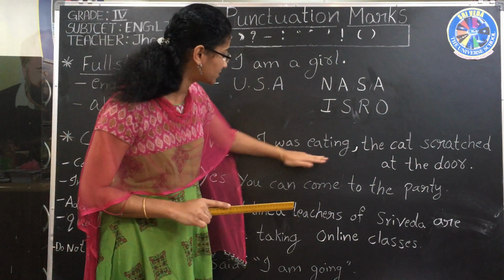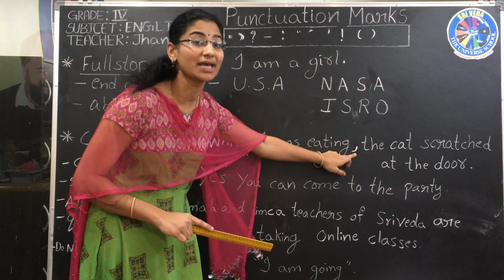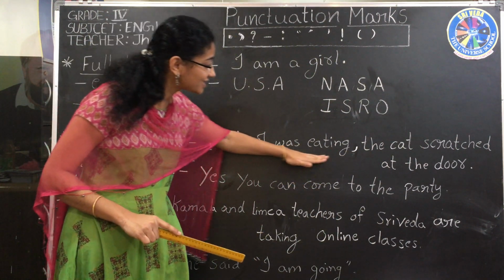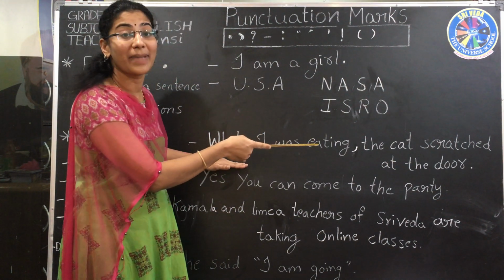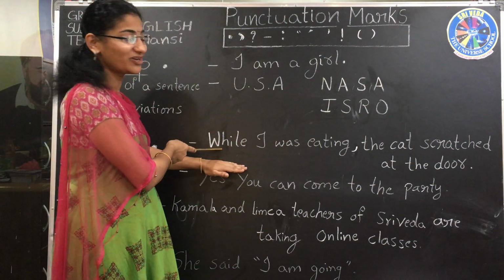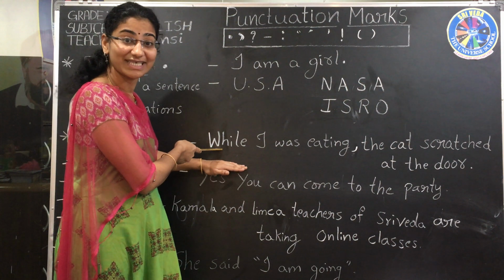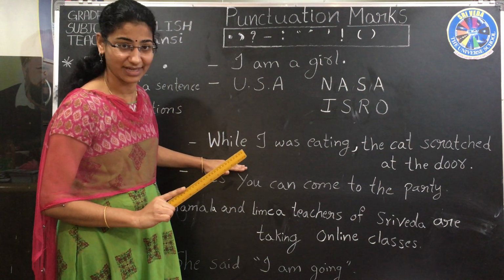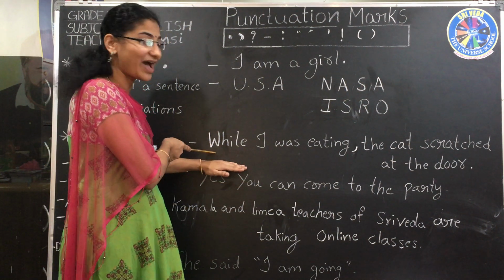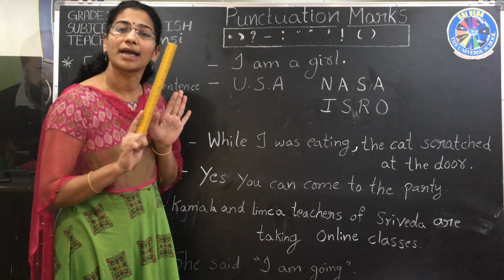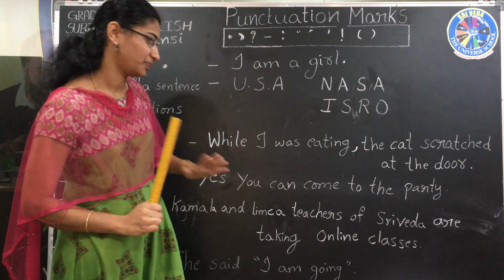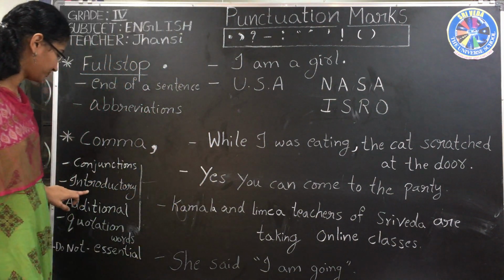In the middle you can use it, but if you are using this first sentence next, then the two sentences are combined by using the conjunction word. In previous classes you have learned conjunction words, right? If you are using while in the next sentence, no need to use a comma. Got it? Then we'll go to the next one.